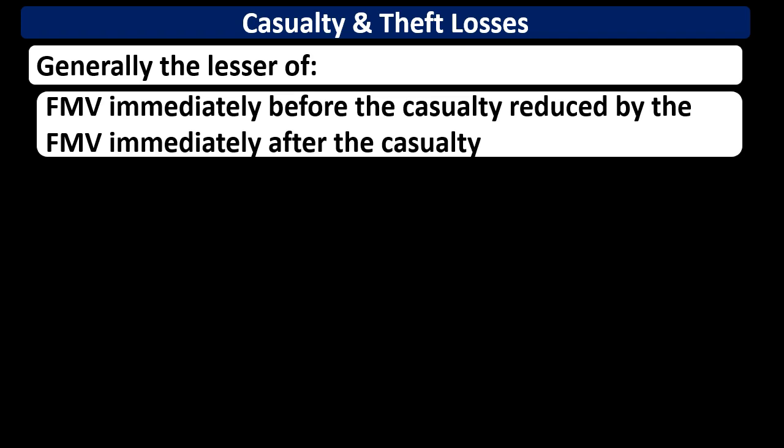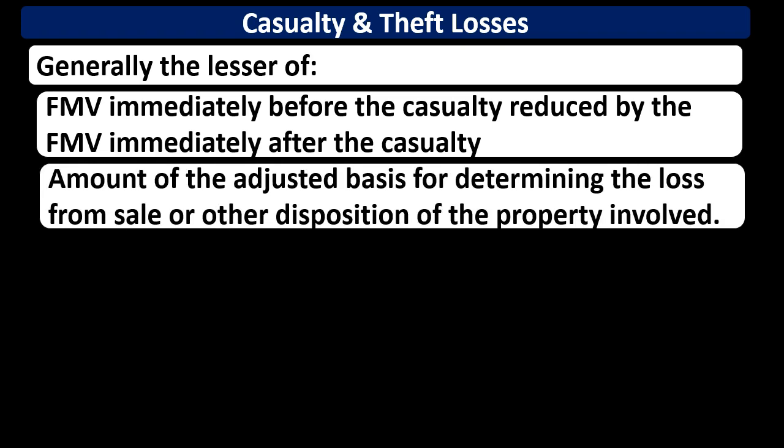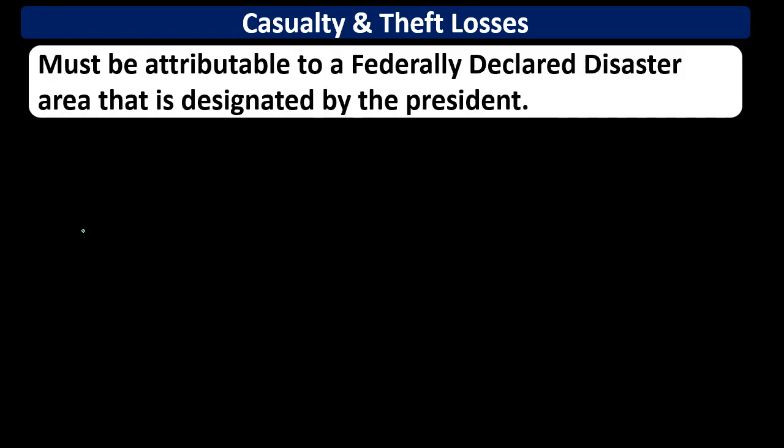And the difference between those two fair market values is the estimate that we would have to work with in order to come up with some number that would be the amount of the casualty or theft loss, or the amount of the adjusted basis for determining the loss from the sale or other disposition of the property involved. Remember that the casualty and theft losses must be attributable to a federally declared disaster area that is designated by the president. That's going to be one of the new changes.